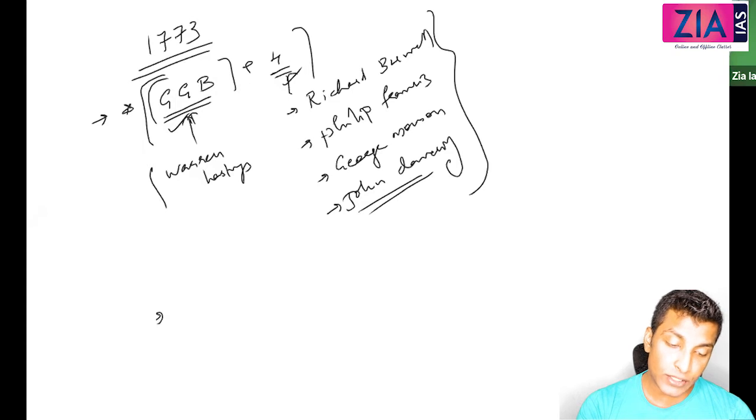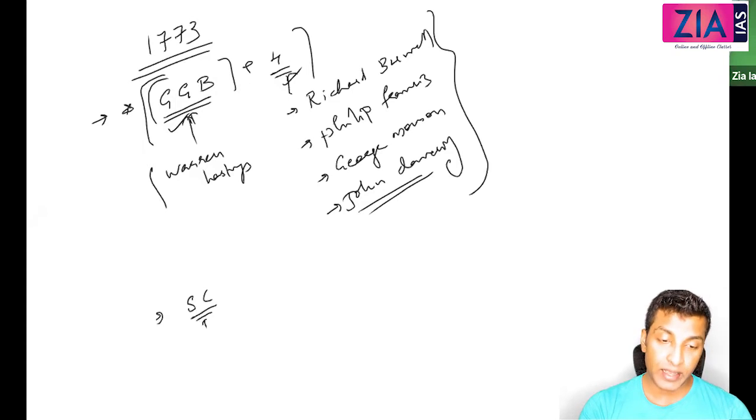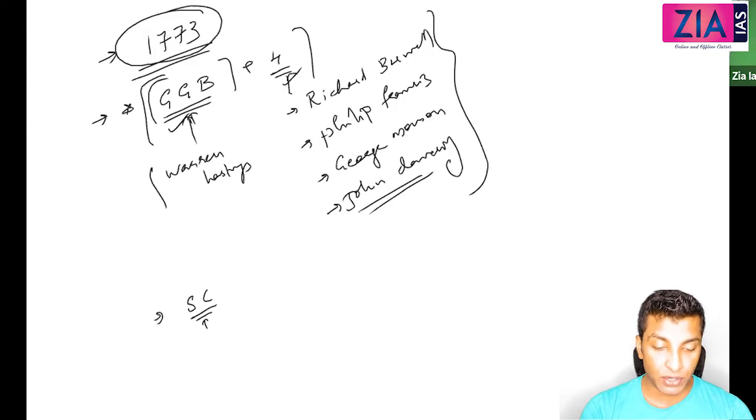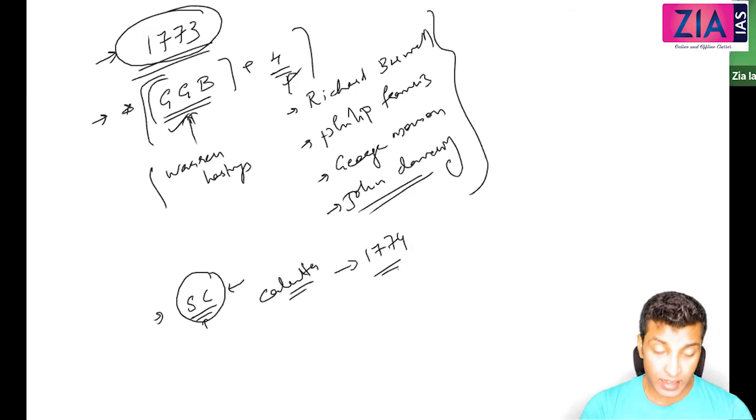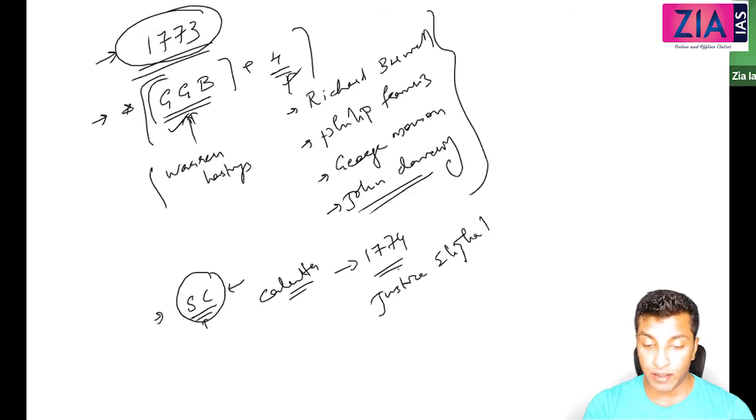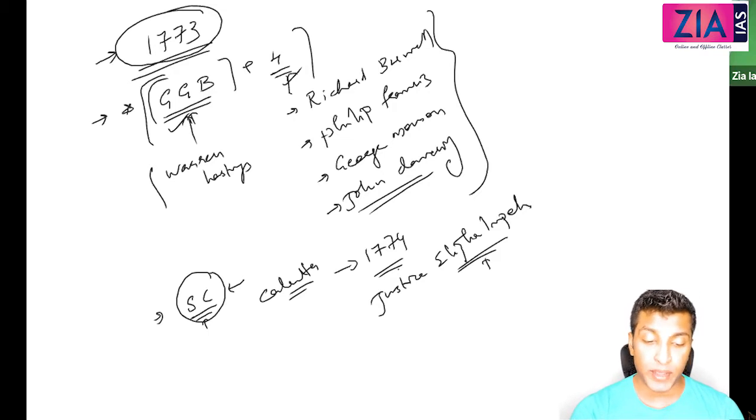The second one is that a Supreme Court has to be established. The Regulating Act of 1773 has a provision for the establishment of a Supreme Court, and the Supreme Court was established at Calcutta, known as the Supreme Court of Calcutta, in 1774. So these are the 2 important points that you need to know here. The Chief Justice's name also I will tell you: Justice Elijah Impey. 2 other justices were also there, not significant.